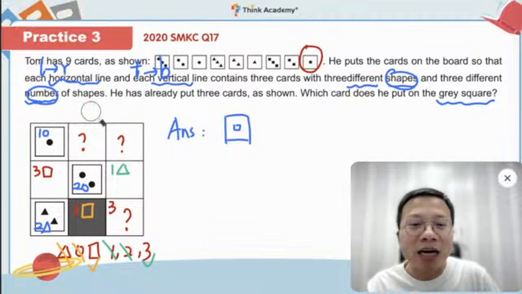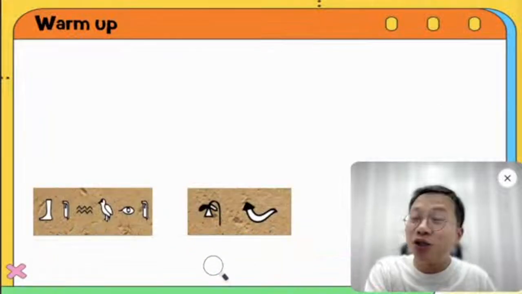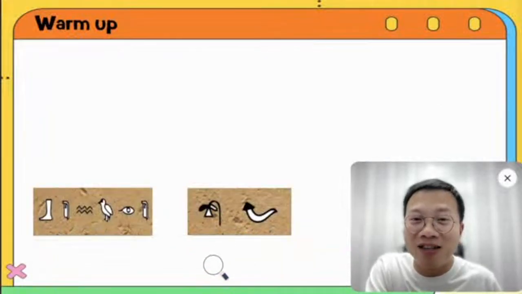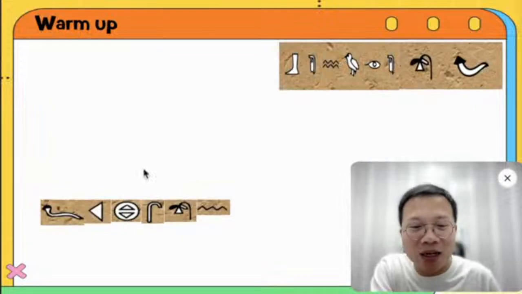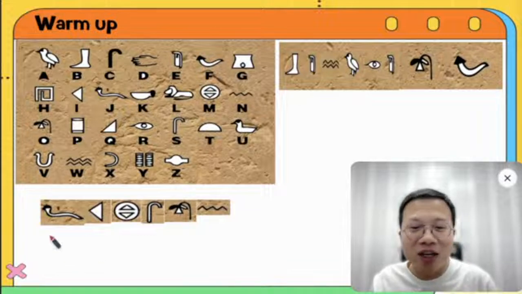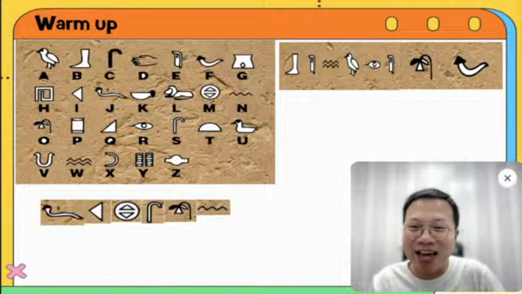Okay, so that's the end here for today. Now let's take a look. Just now we had the warm-up, remember? We need to be careful of something. So let's take a look at the last one. Let's go back here. This is something you need to pay attention to, something you need to be aware of. So what is that? Can anybody tell me?